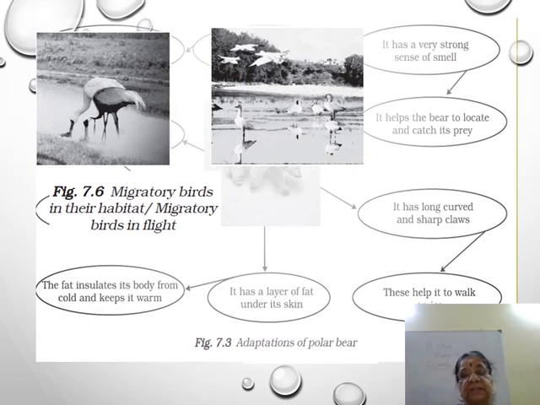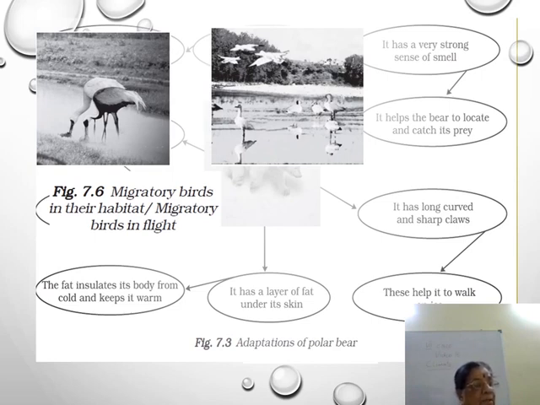So first in their habitat, and in the second picture, the birds coming here are flying. So they are flying to warmer regions. That is what is given here. So they migrate to warmer regions when winter sets in. They come back after winter is over.